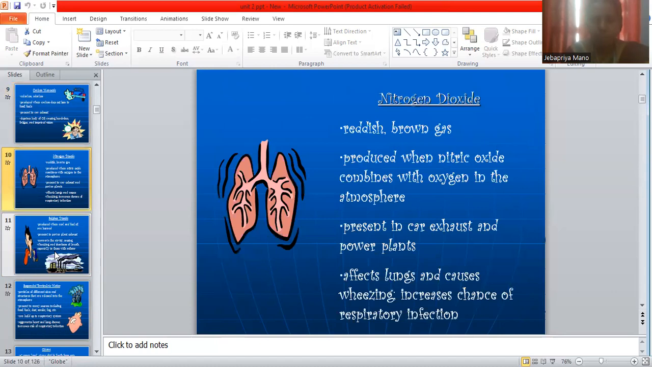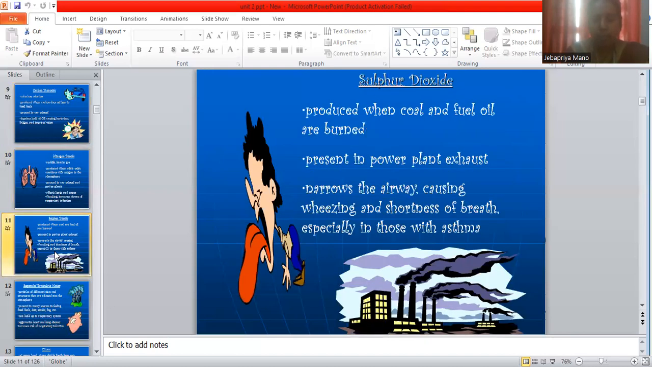The second one is nitrogen dioxide. It is a reddish brown gas. It is produced when nitric oxide combines with oxygen in the atmosphere. It is also present in car exhaust and power plants. It affects the lungs, causes breathing problems, and increases the chance of respiratory infection. The third one is sulfur dioxide. It is produced when coal and fuel oil are burned. It is present in power plant exhaust. It causes breathing problems and shortness of breath, especially in those with asthma.